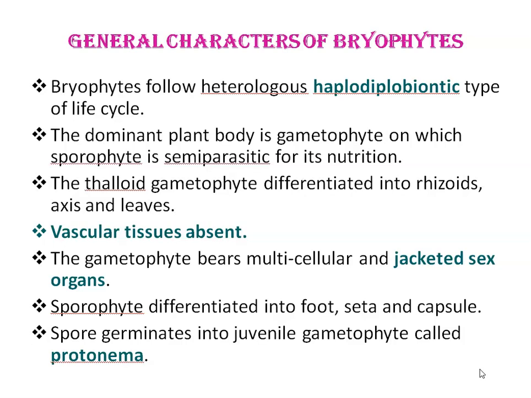The sporophyte is differentiated into foot, seta, and capsule, which means three different parts. The capsule, the uppermost part, produces haploid meiospores of a similar type, which means it is homosporous. Then the spores germinate into a juvenile gametophyte called protonema. Protonema is a thread-like chain of cells that forms the early stage of development of a moss or some